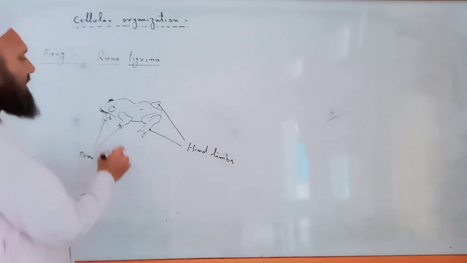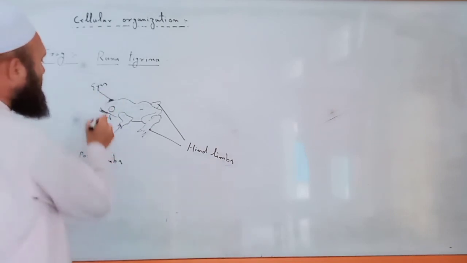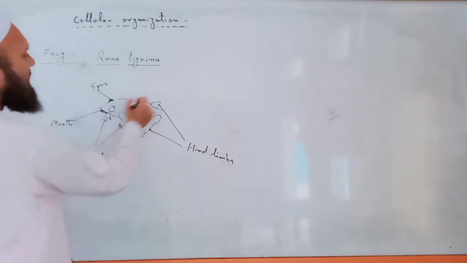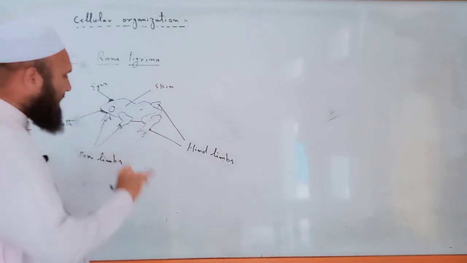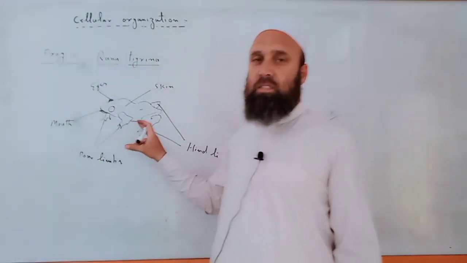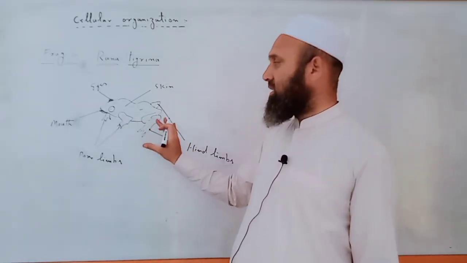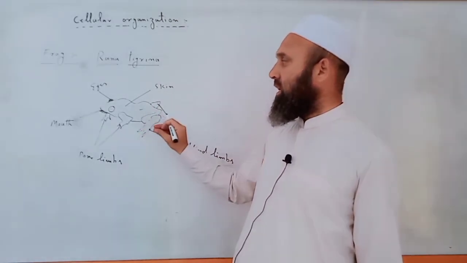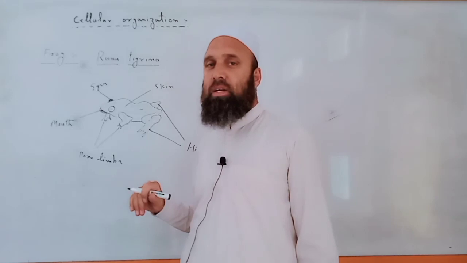अगली टांगे, पिछली टांगे. These are the bulging eyes. This is mouth or buccal cavity. This is the slippery skin. These are external organs. Similarly, internal organs: kidneys, lungs, intestine, stomach, pancreas, all these organs are formed from cells, and this is the whole body of frog, and this is the example of multicellular organization.